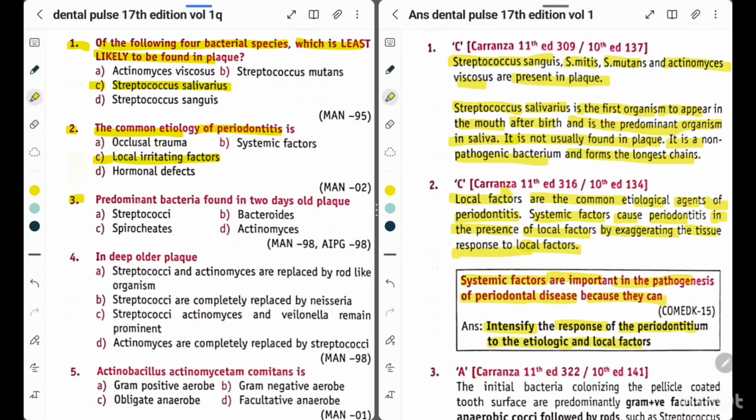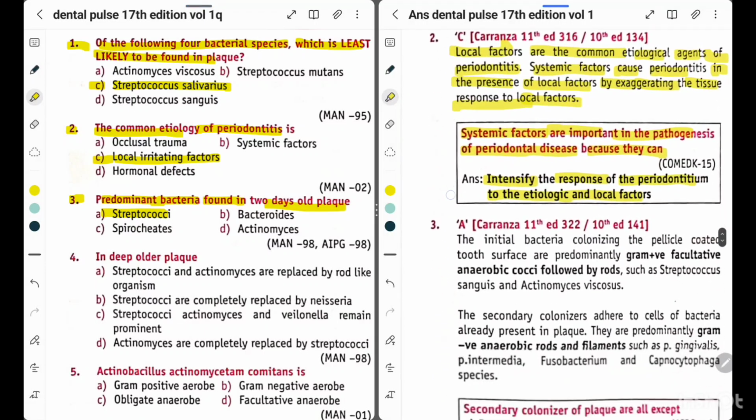Now question 3. Predominant bacteria found in 2 days old plaque. Option A is Streptococci, option B Bacteroides, option C Spirochetes, or option D Actinomyces. So the answer is option A, Streptococci.